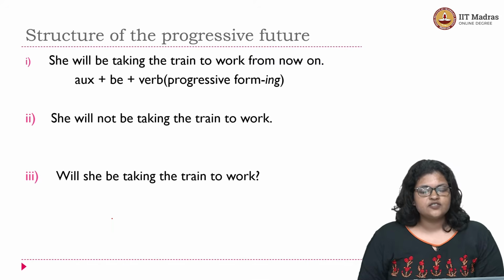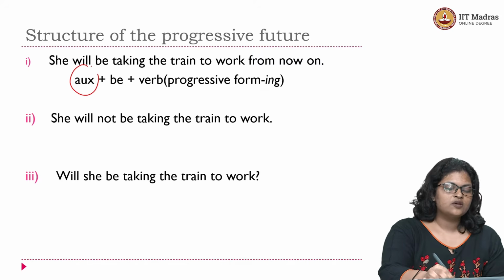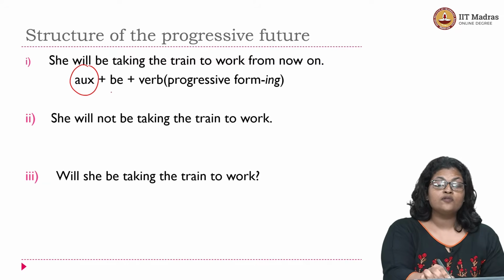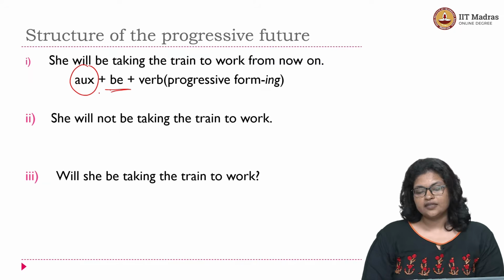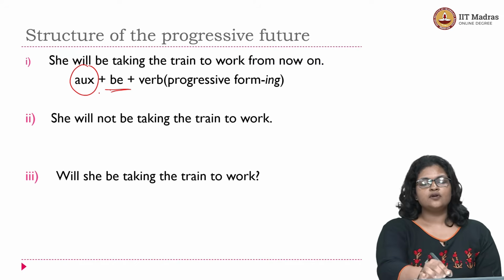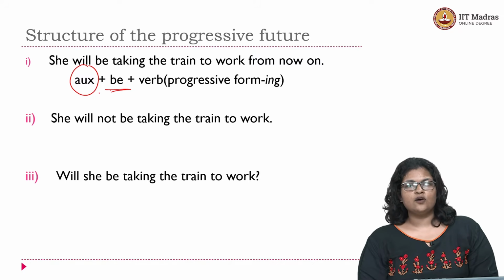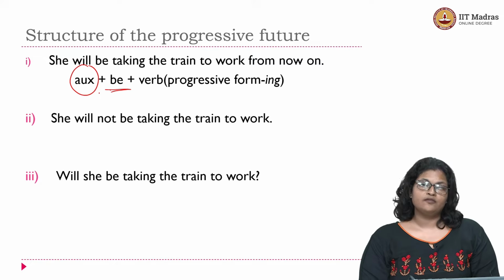She will be taking the train to work from now on, okay? So again, you have the tense forming auxiliary will here, followed by the verb be. This is important. In this form of the tense, progressive future form, you have the auxiliary, the verb be following the auxiliary verb will, okay?